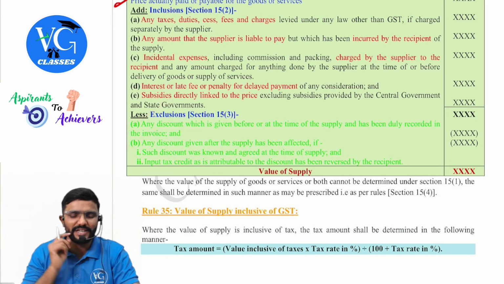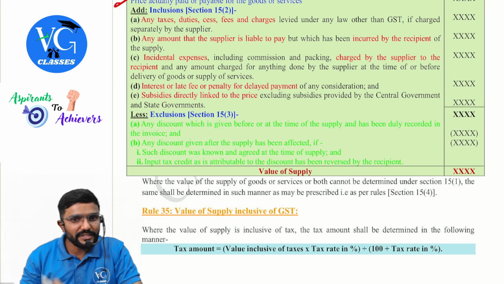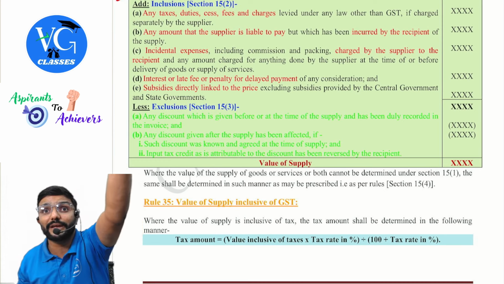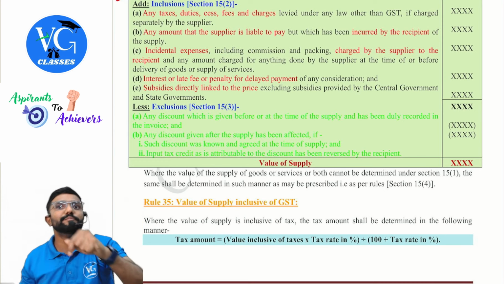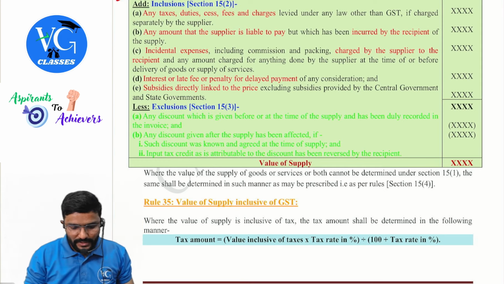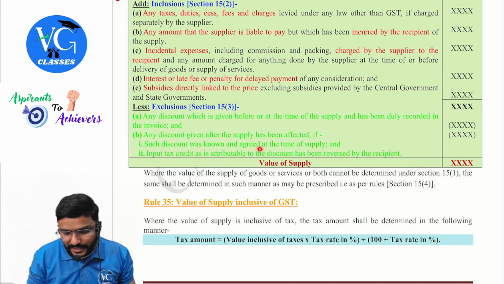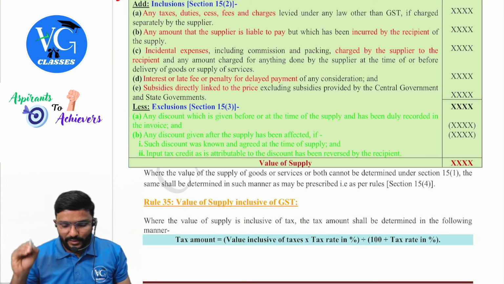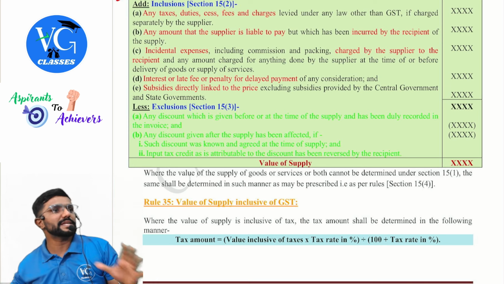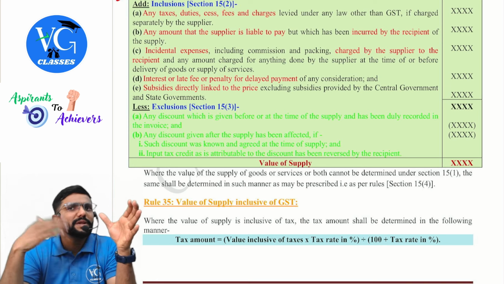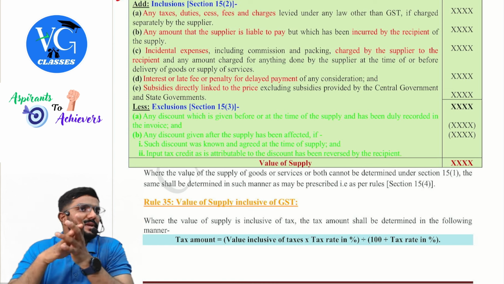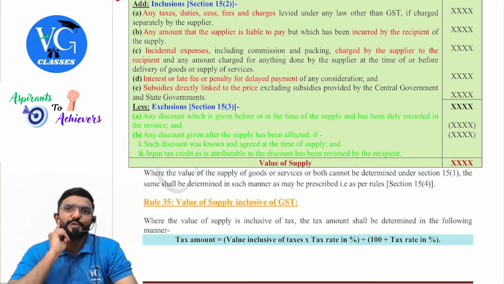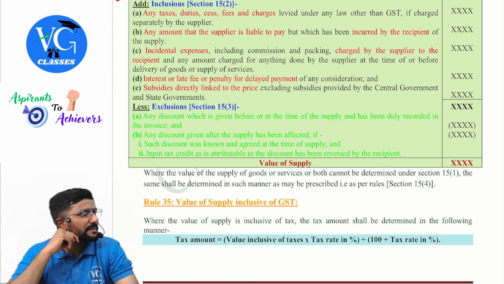B only has conditions. Any discount given after the supply has been effected. The discount is given after supply, but it was agreed before the supply. Such discount was known and agreed at the time of supply. And input tax credit as is attributable to the discount has been reversed by the recipient. Guys, listen. Every month you are purchasing from me. I have told you if you purchase more than 10 lakh, I will give you 20% discount.